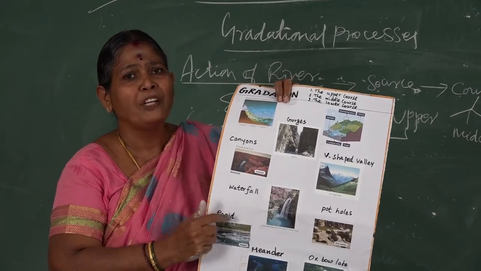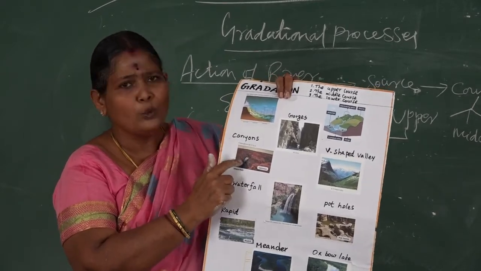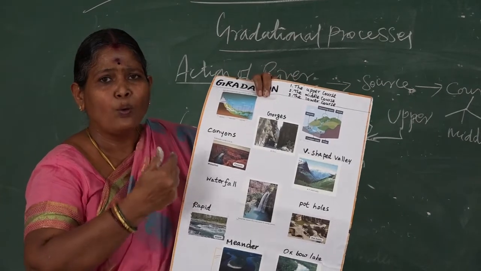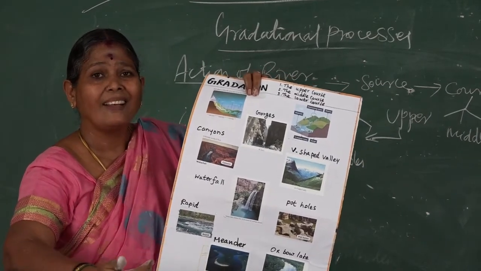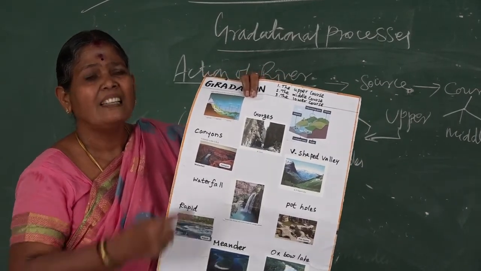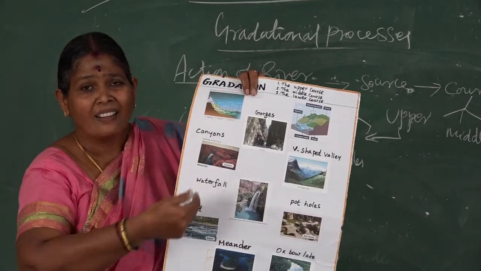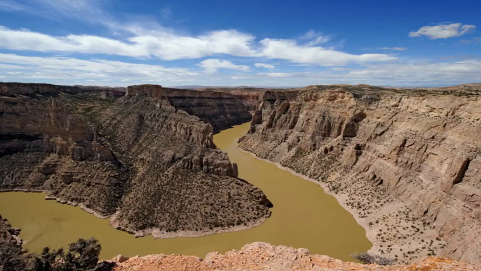landforms are formed. So a canyon means a river flows through long gorges for several kilometers. Such a feature, because of the long distance, leaves a gap like you see here. This we say is a canyon.